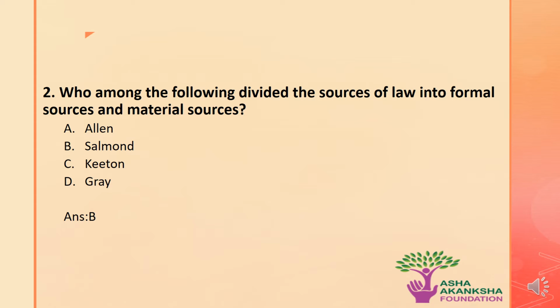Let's now move on to the next question, which is: who among the following divided the sources of law into formal source and material source? The options are A. Allen, B. Salmond, C. Keeton, or D. Gray. The correct answer to this question is option B, that is, Salmond was a jurist who divided the sources of law into formal sources and material sources.